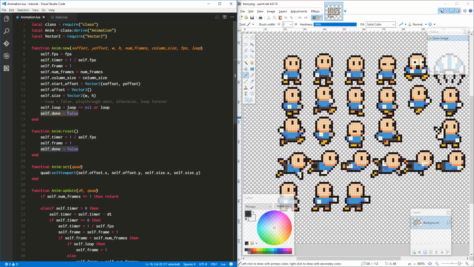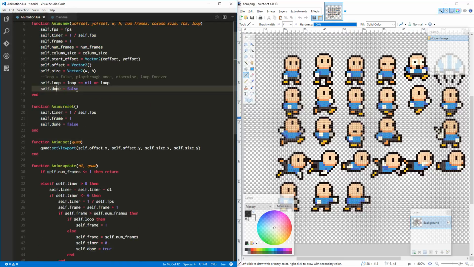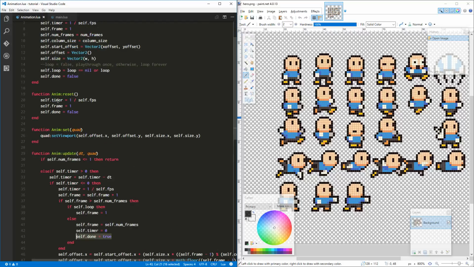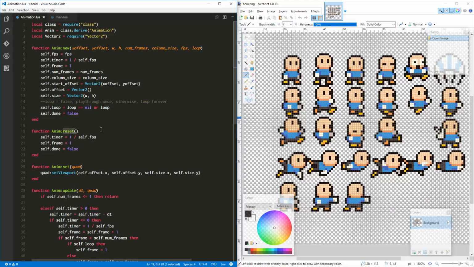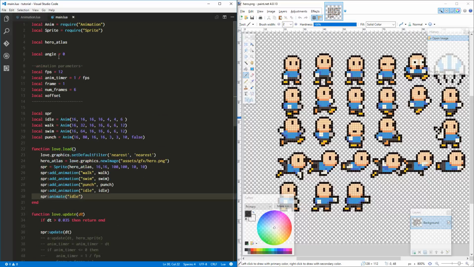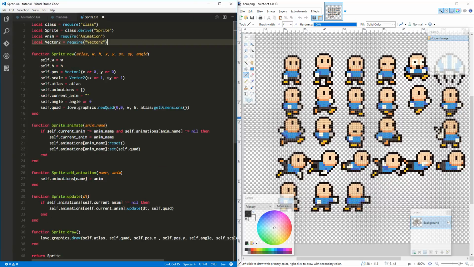You know what? We don't need to check it. It's really simple. Done is false, and then it only is set to true here. And then when you reset that animation, it resets itself. And there's something else that we may also want to do in our sprite class: we may want to undo this particular line right here. We may want to just go ahead and set it like that. It depends on how we want our animations to behave. But for now, we'll just leave it like that.